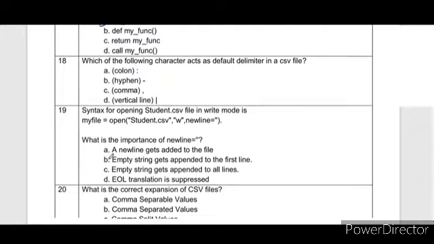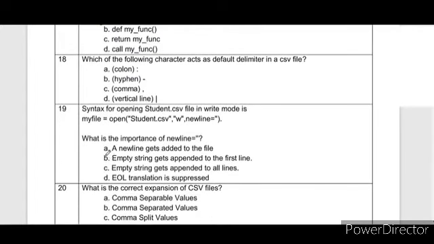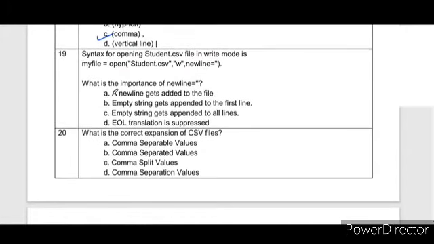Which of the following characters acts as the default delimiter in a CSV file? Although we can give delimiters, the default delimiter is comma. Syntax for opening the student CSV file in write mode is, my file equal to open